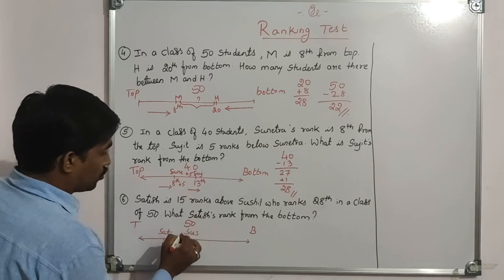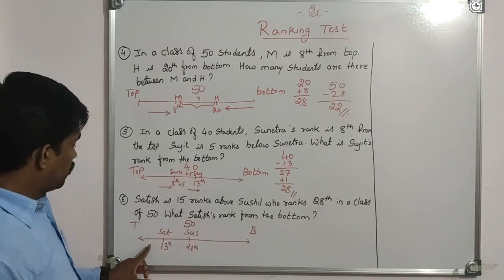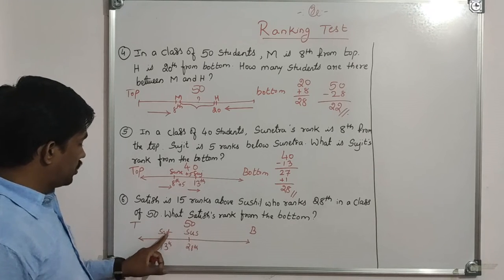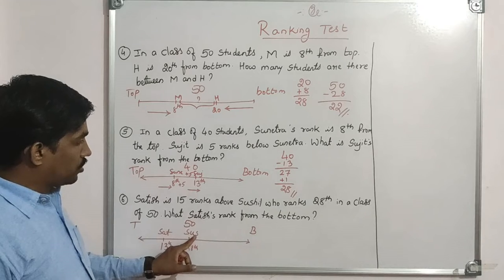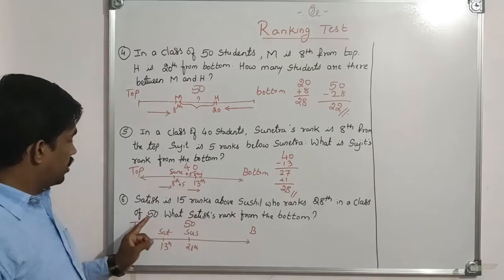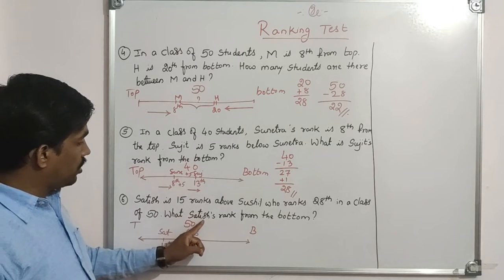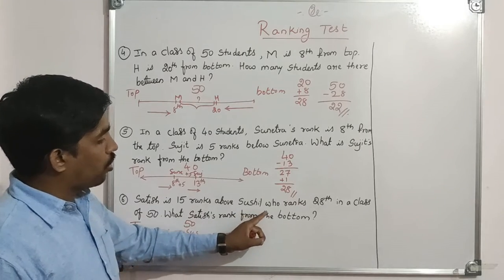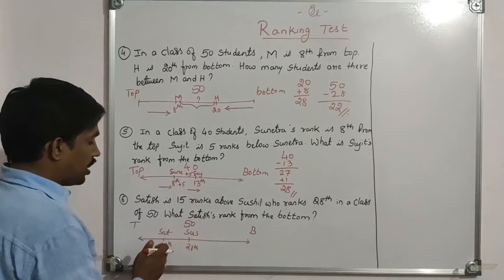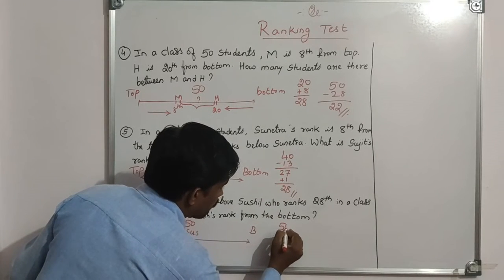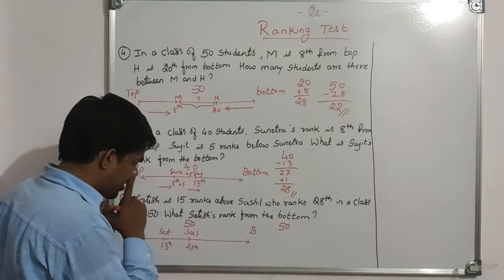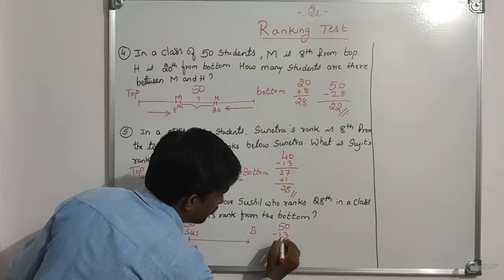This is Sushil. Now, from the top, Satish's rank is 13, and from the top, Sushil's rank is 28 in the class of 50. What is Satish's rank from the bottom? From this side, what is Satish's rank? Again the same. 50 minus 13.